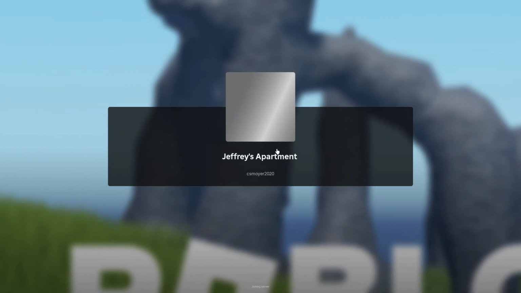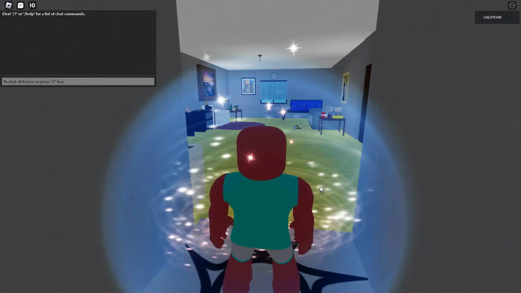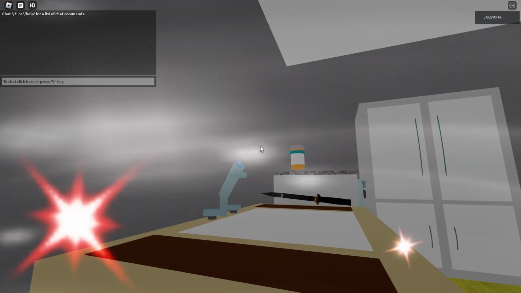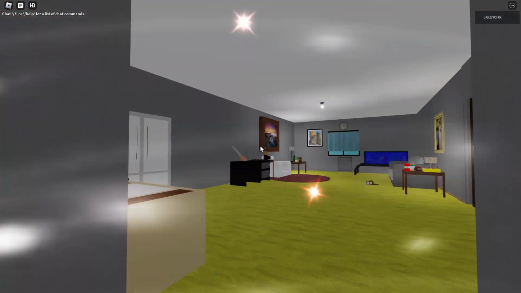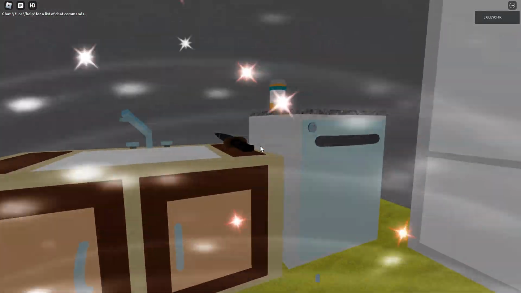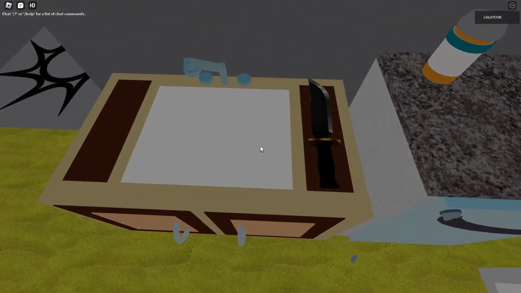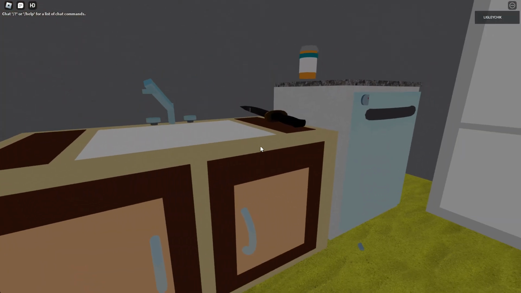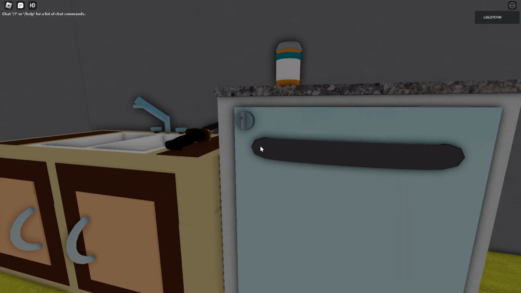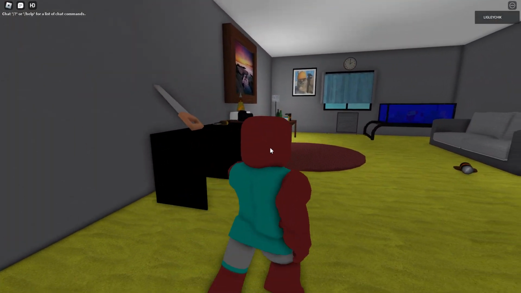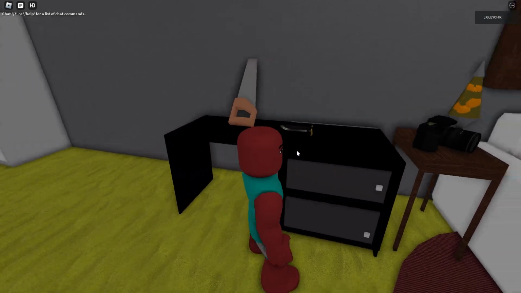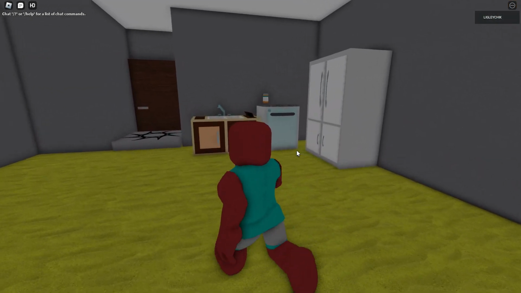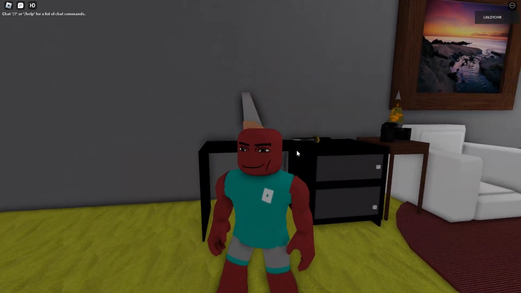Let's look around. At first glance, this is an ordinary apartment. This is an ordinary entrance, and only here everything is strange. The knife is right next to the sink. Seriously? An ordinary person would not put it there. Okay, everything here is mystical. The refrigerator, unfortunately, can't be opened. Cabinets. And here's a saw and another knife. Can you imagine why you'd have two knives and one saw right at your workplace?